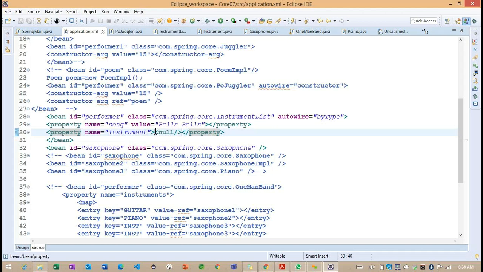We cannot define null. Just for understanding, I'm providing this section of code here. We can go for this particular reference here. By type we can define it. So this is all about the auto wiring concept we identified here.